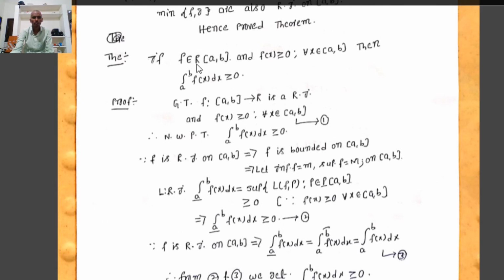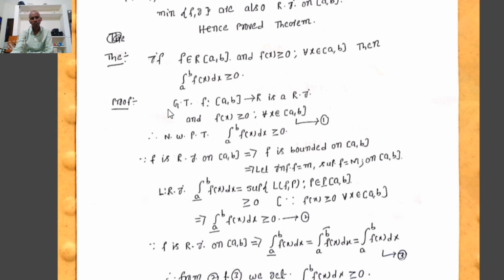Next, the second theorem: if f belongs to R of the closed interval a comma b and f of x is greater than or equal to 0 for all x belonging to the closed interval a comma b, then the integral from a to b of f of x dx is greater than or equal to 0. Here f belongs to R of the closed interval a comma b means f is Riemann integrable on the closed interval a comma b, and all the images of f of x must be greater than or equal to 0 on the closed interval a comma b. Now we have to prove that the integral from a to b of f of x dx is also greater than or equal to 0.